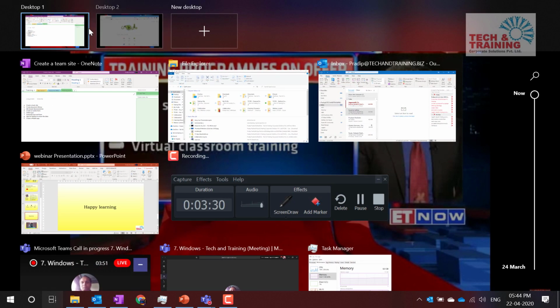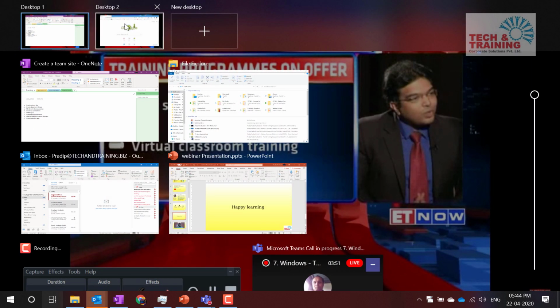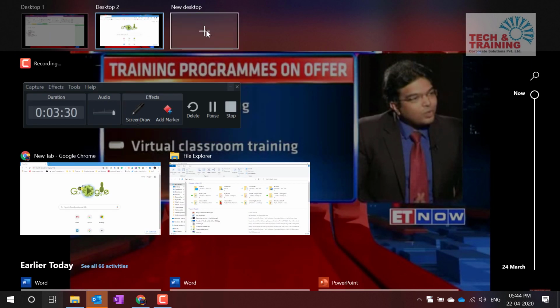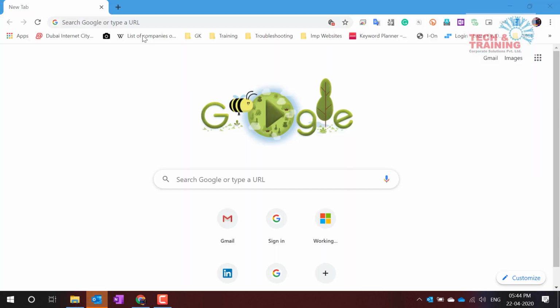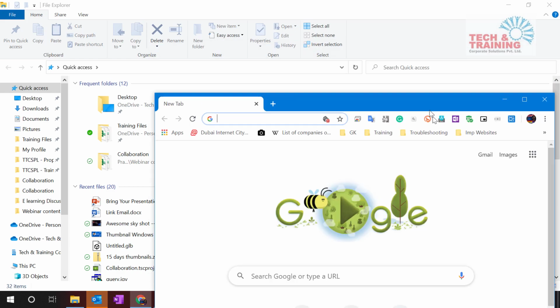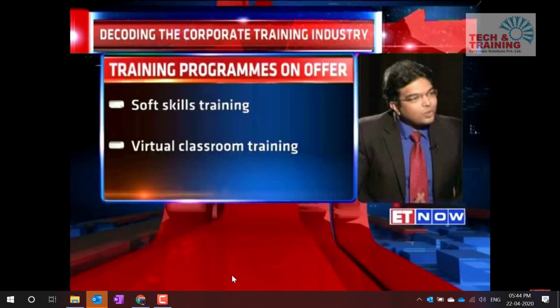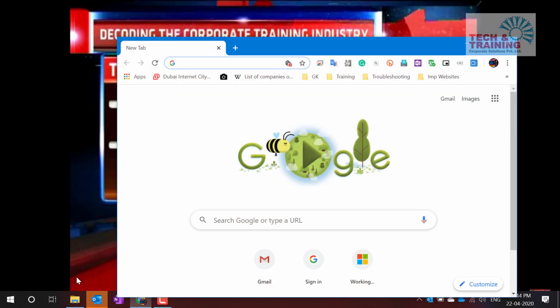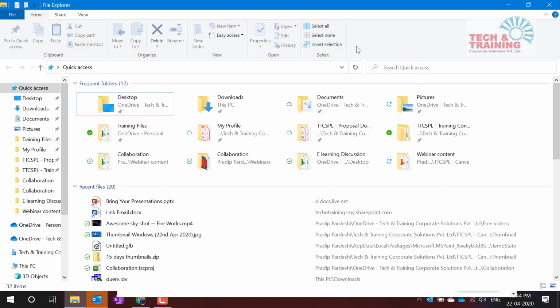This is the second desktop. When I click here, I get to see the second desktop. I can create multiple desktops as well. Let's go to another desktop, and here I see only one file. These were the two files which I had actually before the training started. I had kept them over here.